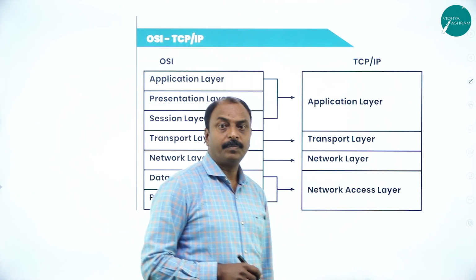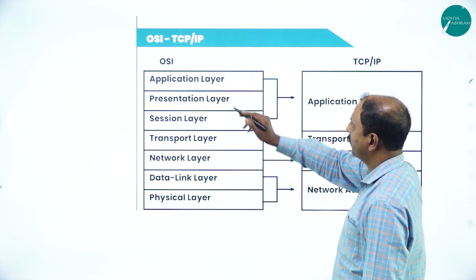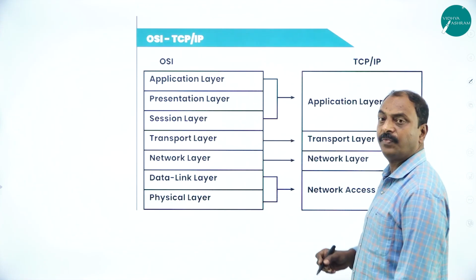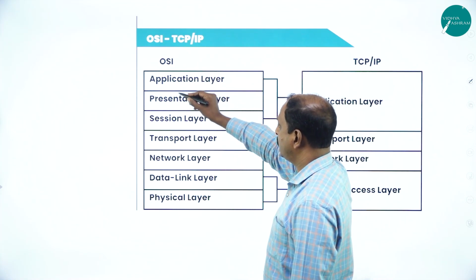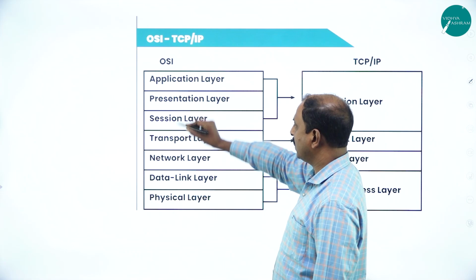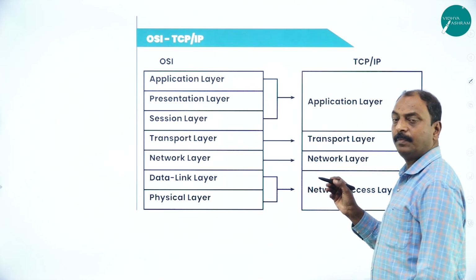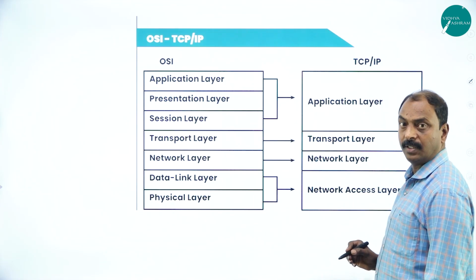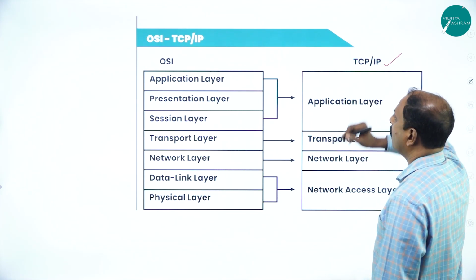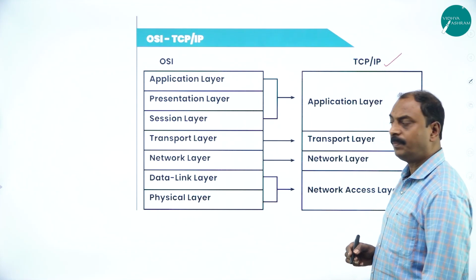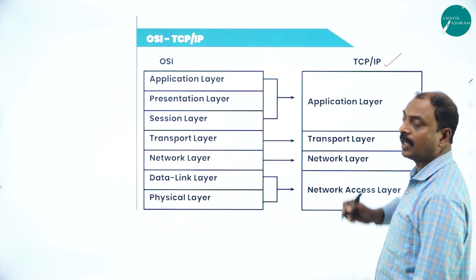Now this is an example of how we compare the OSI and TCP/IP reference models. As we have seen in the first slide, the OSI reference model has 7 layers, and the TCP/IP model is a 4-layer model. So how is it modified? At present, the internet uses the TCP/IP model for communication.